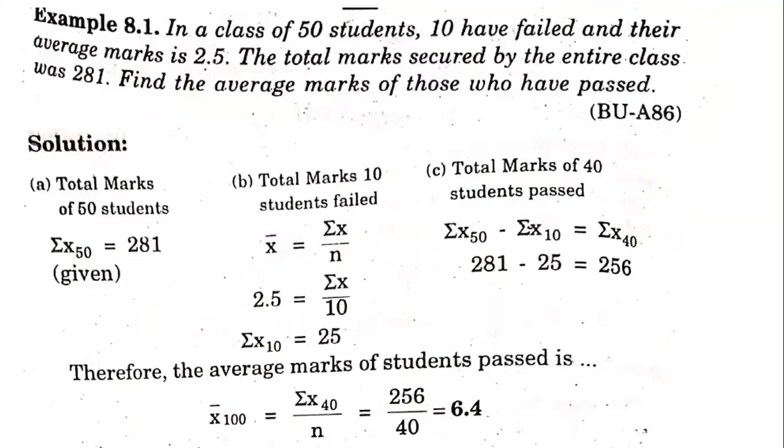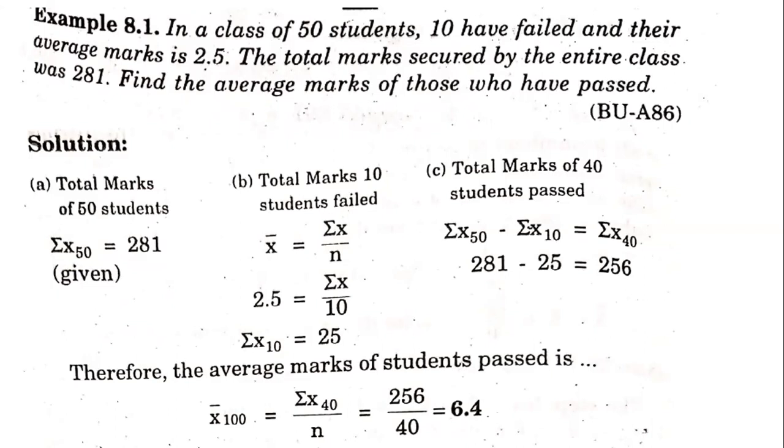Now let us take some other problems in the simple arithmetic mean. In case of the simple arithmetic mean, you may get different varieties of problems. So now let us see what are the other types of problems you may get. In this particular problem, example 8.1: in a class of 50 students, 10 have failed and their average marks is 2.5. The total marks secured by the entire class was 281. Find the average marks of those who passed.